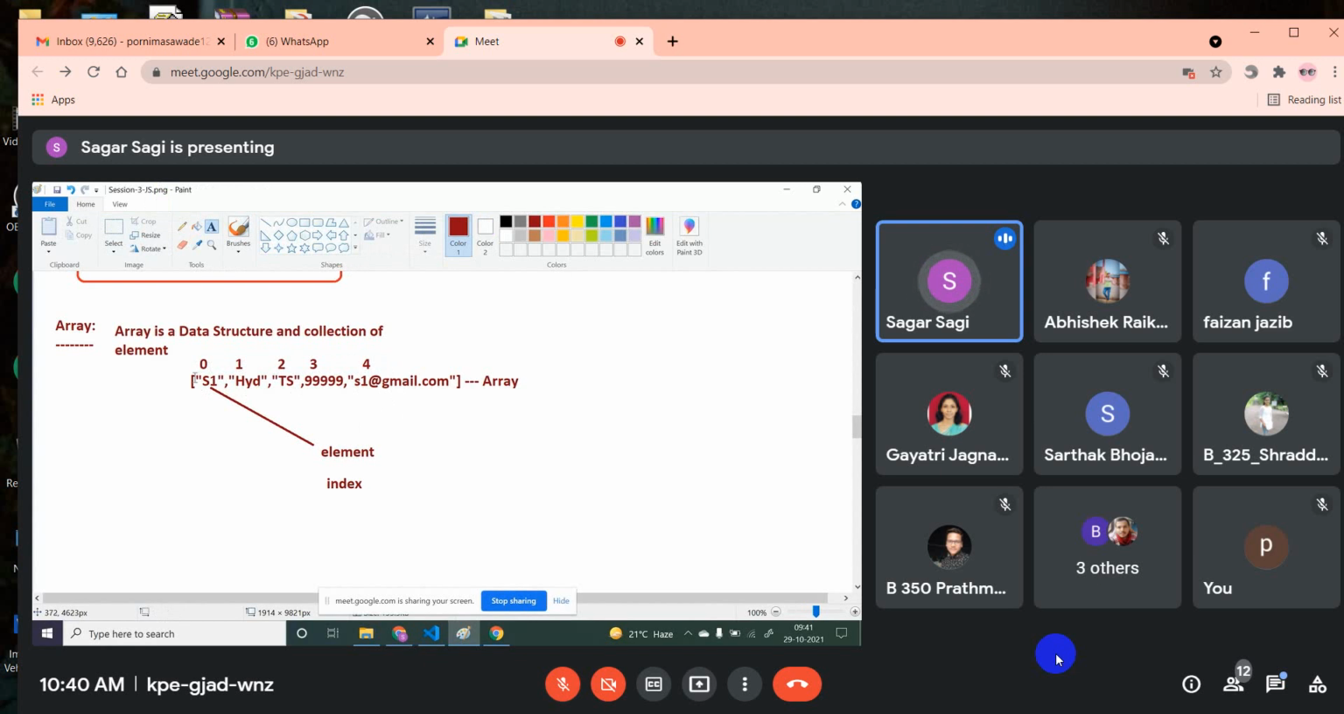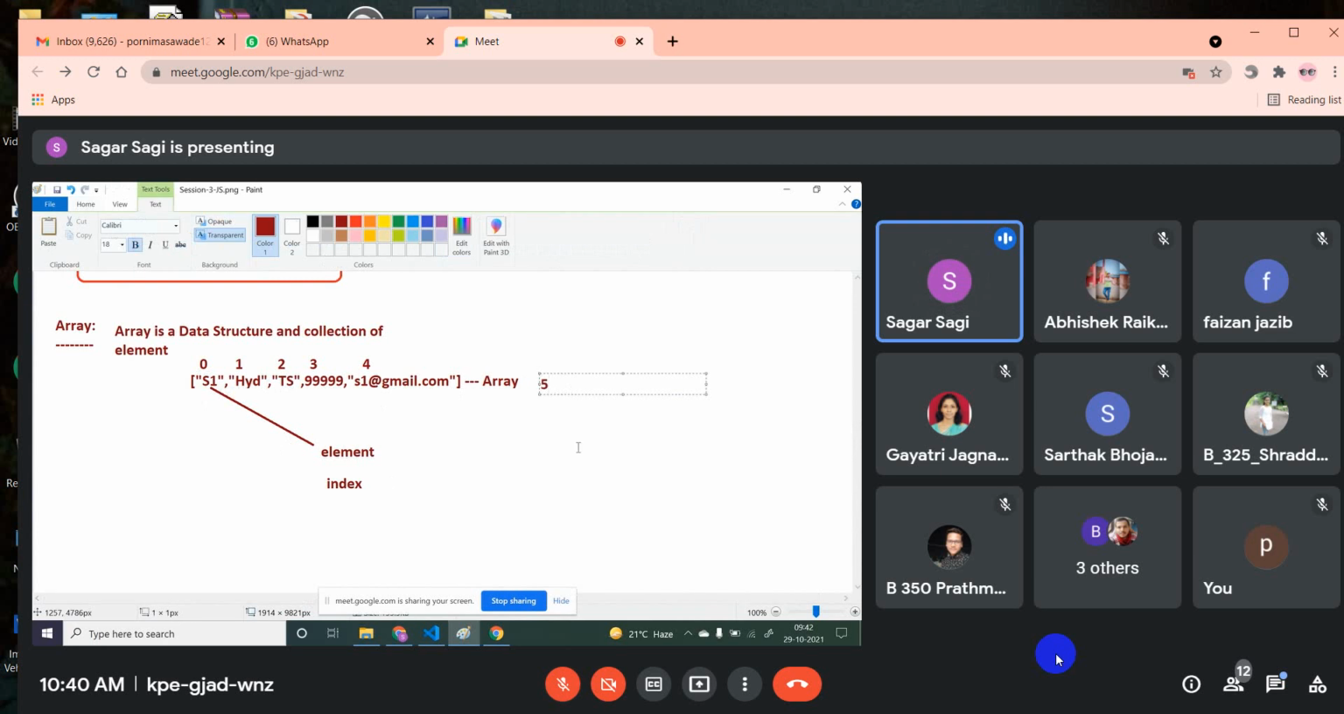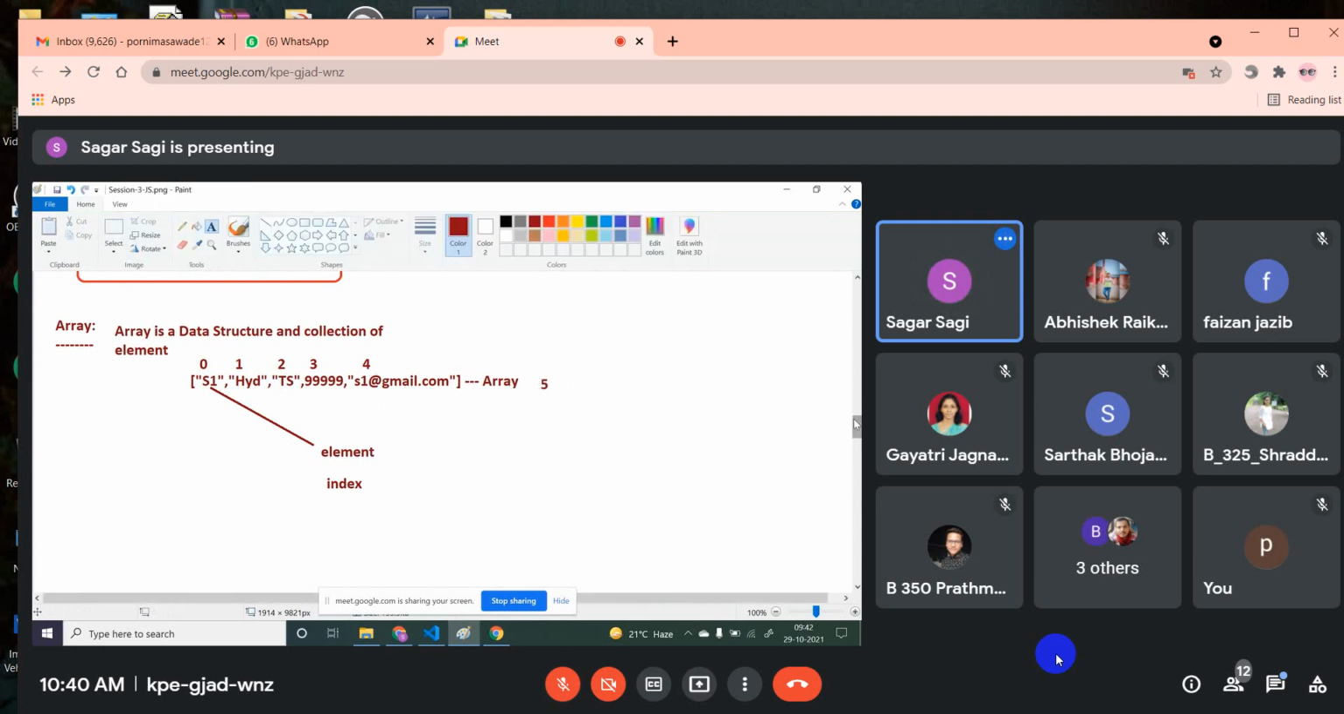Now they will ask you what is the length of this array. Length means how many elements are present in this array. That will be the length of that array. So in this array there are 1, 2, 3, 4, 5 elements. Five elements are present, so the length of this array is 5. Suppose I have one more array.